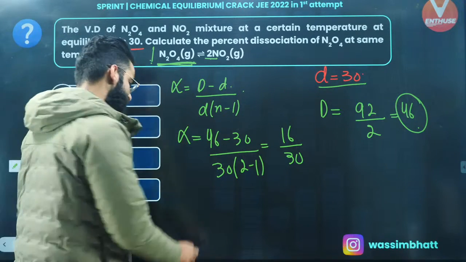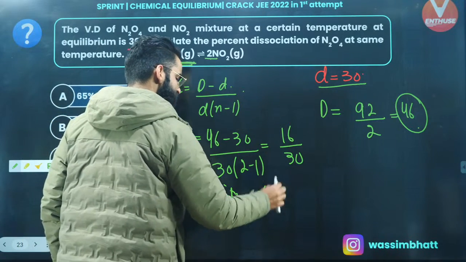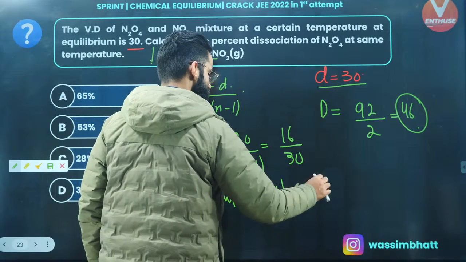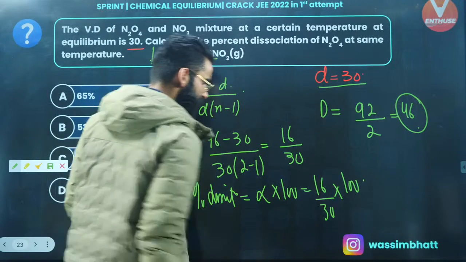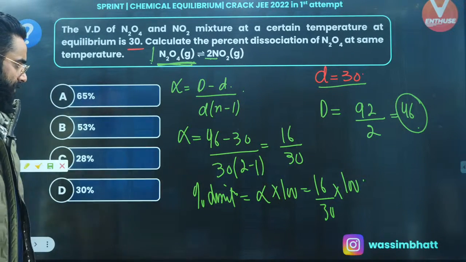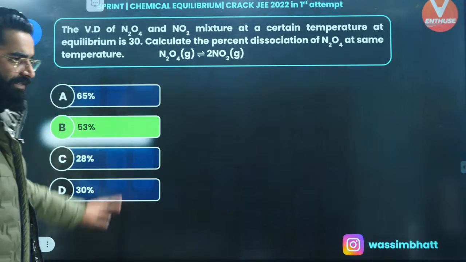And if you got the degree of dissociation, you can calculate the percentage dissociation as well. Percentage dissociation is simply alpha multiplied by 100. So it's 16 divided by 30 multiplied by 100. Right, people? Perfect. Now get the value of percentage dissociation, and the final answer will come out to be 53%, right?